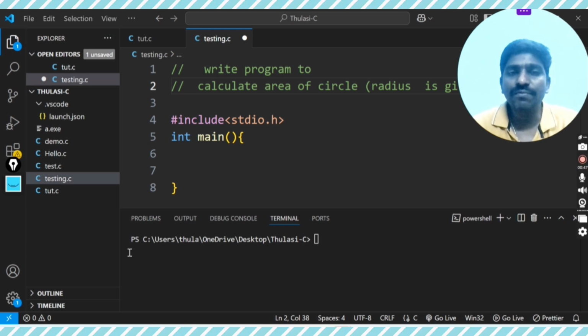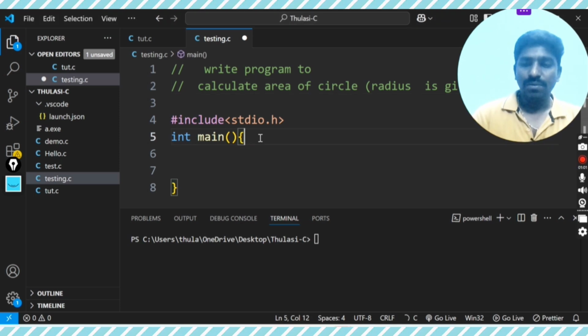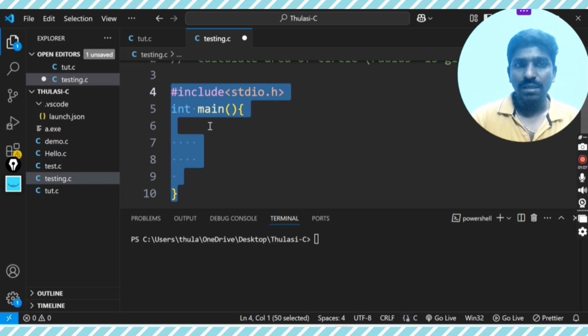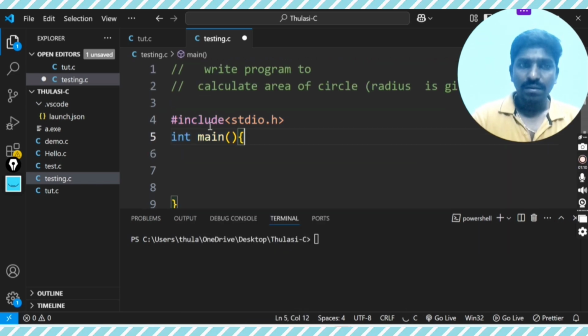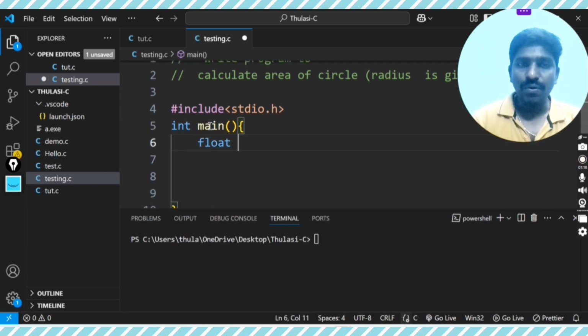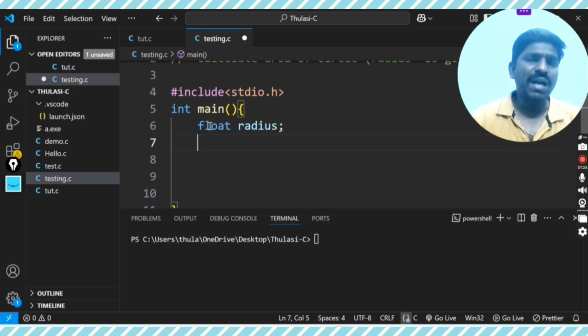So we take a radius from the input and store it by using scanf, then finally we will see. This is our basic structure of C programming. Now the radius will always be considered a floating point, so I have to declare float radius.